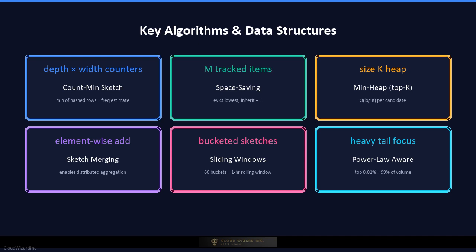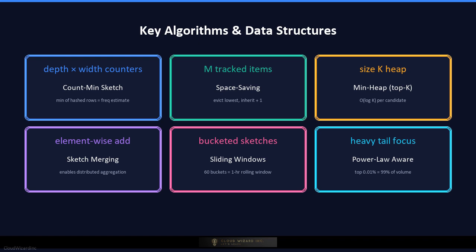The memory footprint is fixed at width times depth integers, regardless of how many unique items you see. The error guarantee is that the estimated count is at most the true count plus epsilon times the total number of events, with probability at least 1 minus delta, where epsilon and delta are tunable parameters.